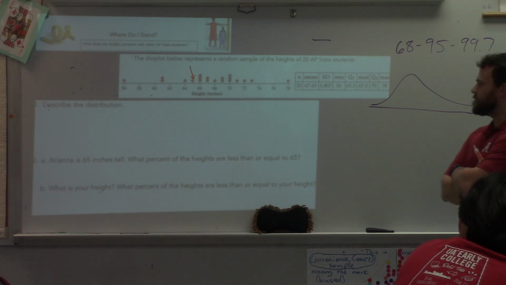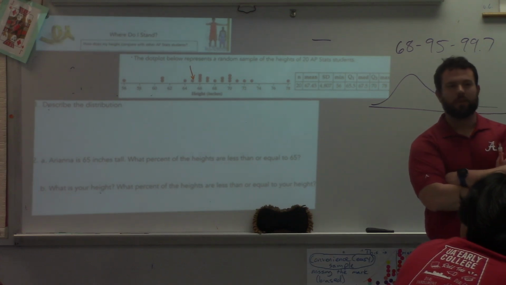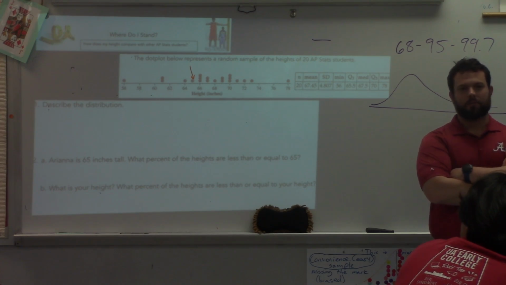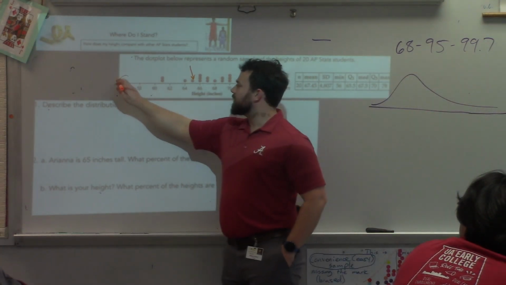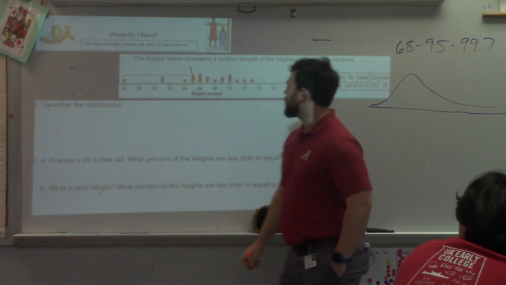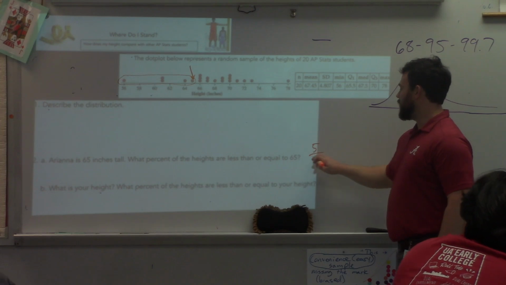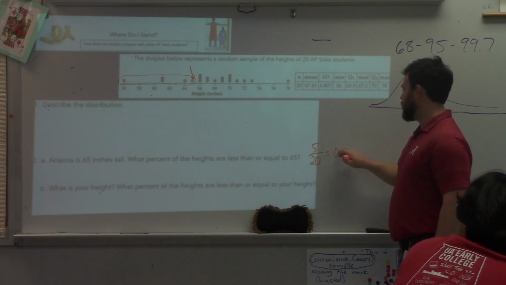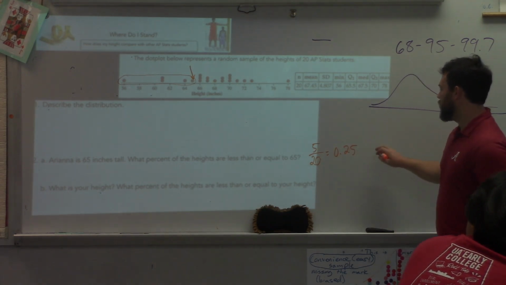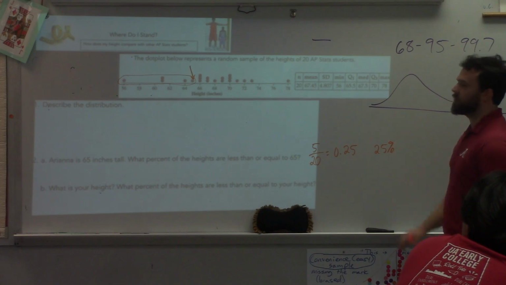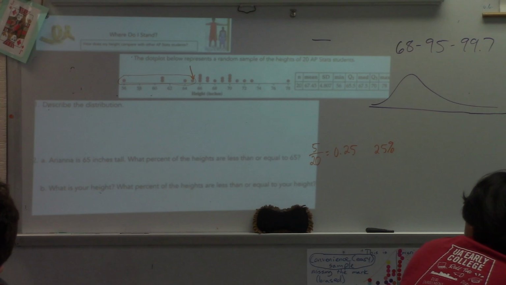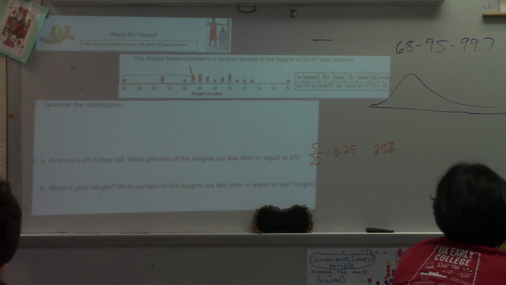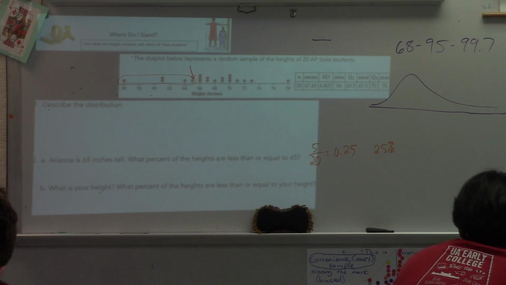Like a quarter. Like 25%? It's just 25%. Wait, how'd you get that? I counted 5. So right here, it's 65 or less, right? So how many data points? 5 out of 20 is 0.25, or 25% are at that height or less. So we should be thinking quartiles for sure, right? Well, it literally says Q1 right there. So 25%. Now, do notice Q1 is 65.5.